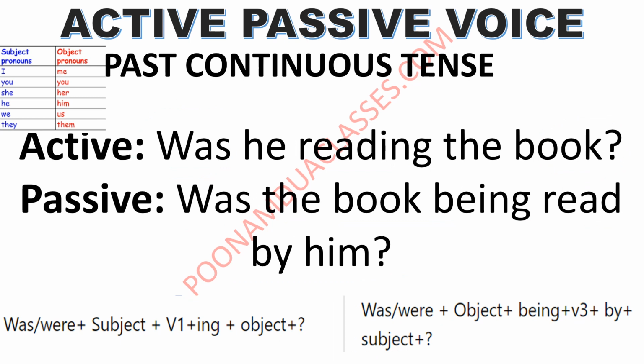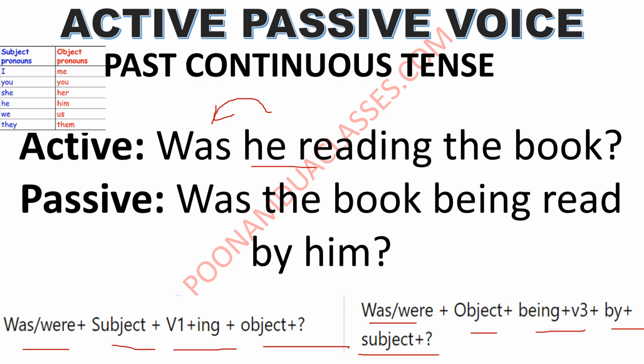Now it comes to interrogative sentences जिसमें question पूछा जा रहा है. It will just be that was, that is helping verb, will come before the subject. Was verb plus subject plus ing verb plus object. The same way passive will be was verb plus object plus being plus third form of verb plus by subject. Was he reading the book? Was the book being read by him?